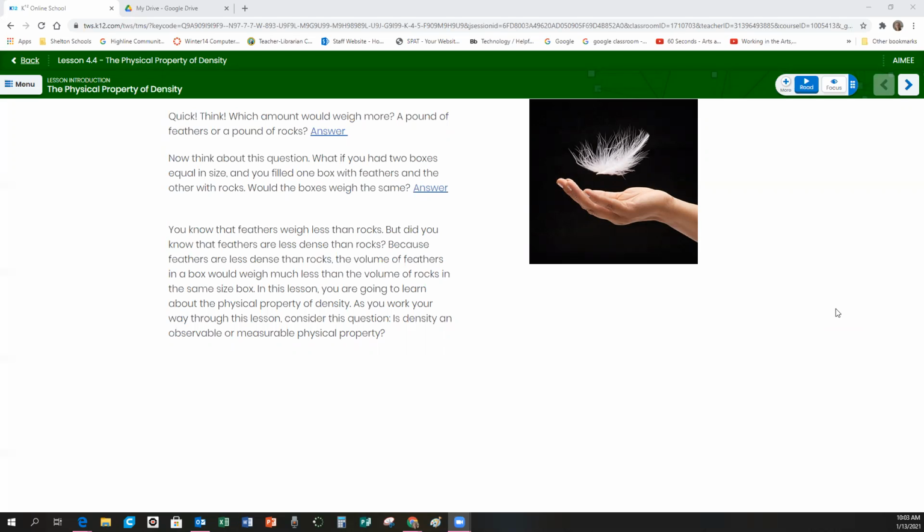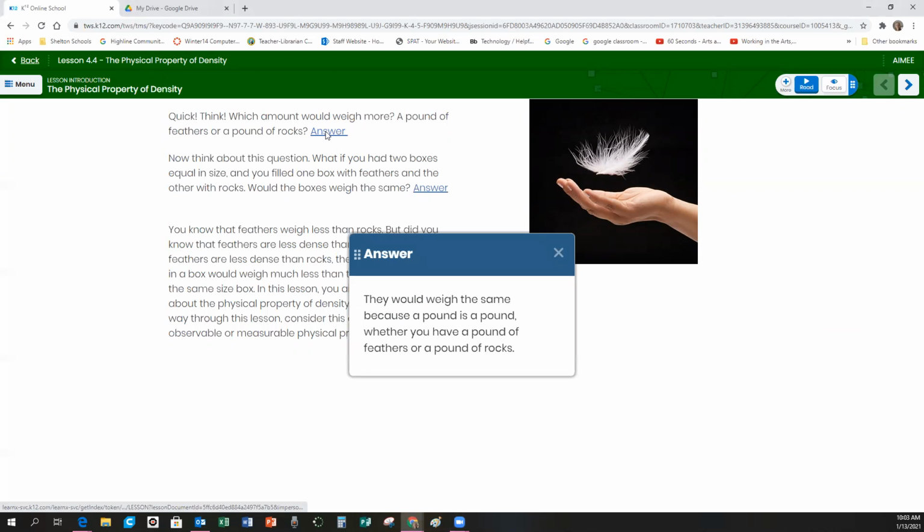Quick, think, which amount would weigh more, a pound of feathers or a pound of rocks? And the answer is, of course, they both weigh the same because they're both a pound, right? Okay.